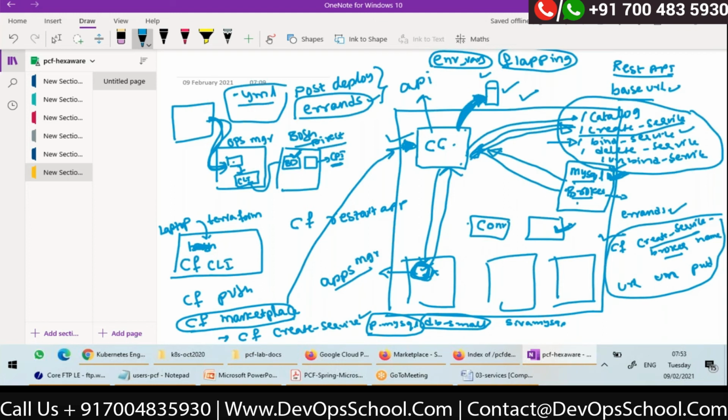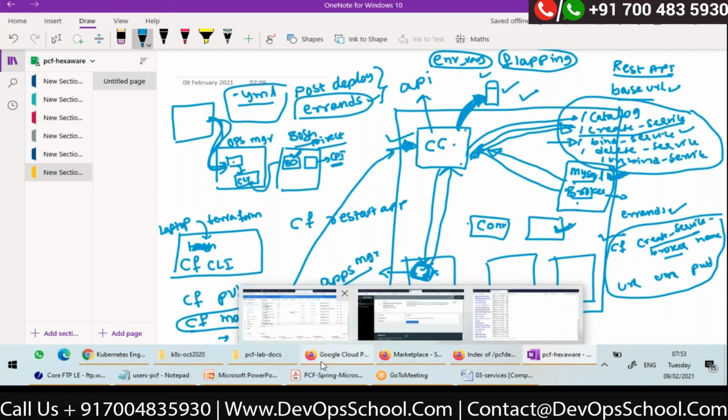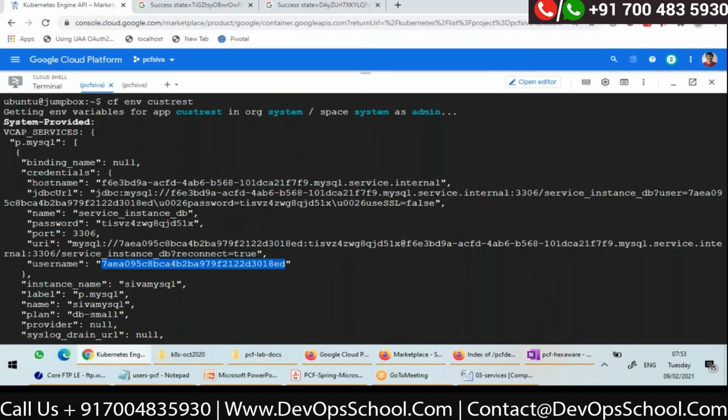So in my application, I have to write code in such a way that it looks for an environment variable called VCAP_SERVICES, gets this JSON, extracts these values and connects to the database. In my application, I have done it.